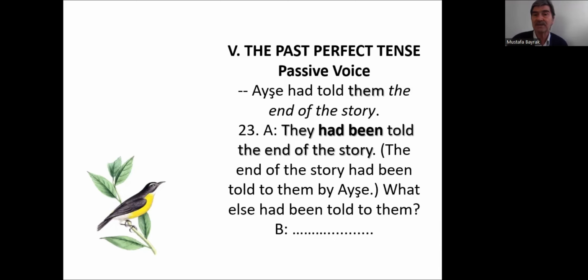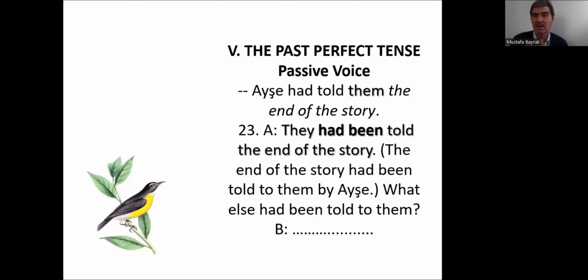Them is an object pronoun, so it becomes the subject of the sentence. So it becomes a subject pronoun, like this, they. I, you, he, she, it, we, you, they, subject pronouns. They had been told the end of the story.